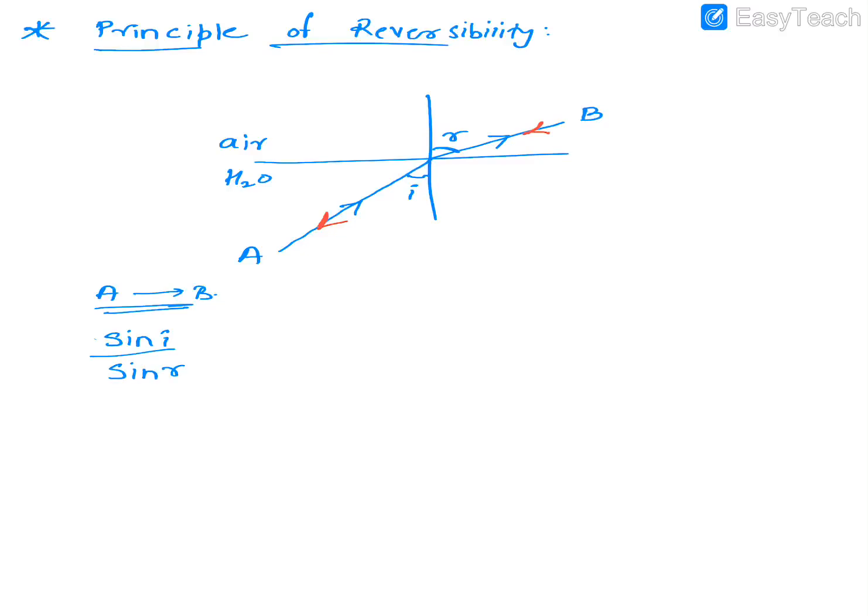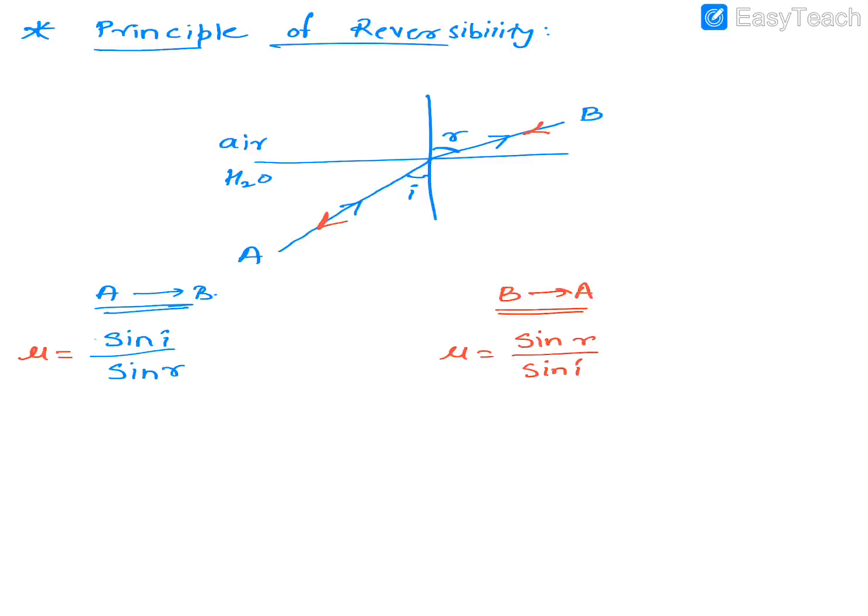Okay, but if it is going from B to A, then it will be sine R upon sine I. So see, both of them are the formulas for refractive index, but you can see the formula I have reversed. Why? Because actually while coming back, this R will be your angle of incidence, and this I will be your angle of refraction. So I have just interchanged those values here. Okay, so now this is called the principle of reversibility of path of light.